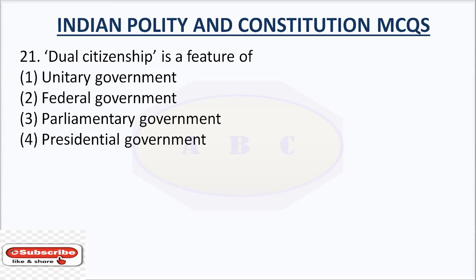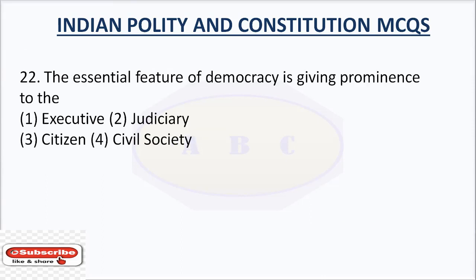Question 21. Dual citizenship is a feature of. The right answer is federal government. The concept of dual nationality means that a person is a citizen of two countries at the same time. Such type of nationality is very common in federal states such as the USA. Question number 22. The essential feature of democracy is giving prominence to. The right answer is citizen.